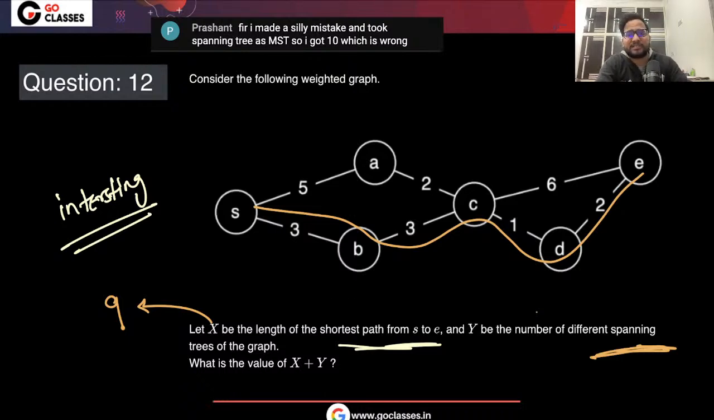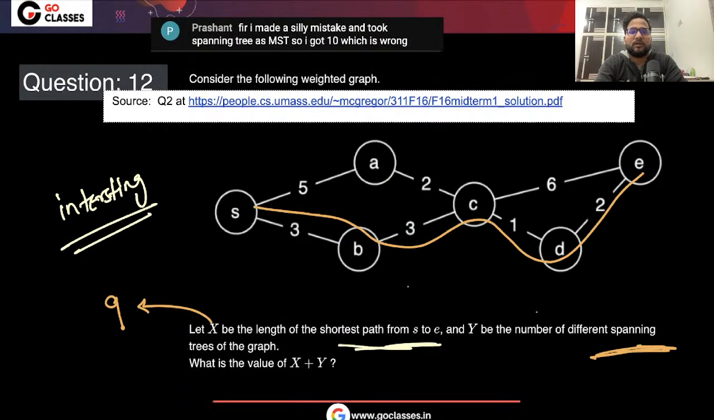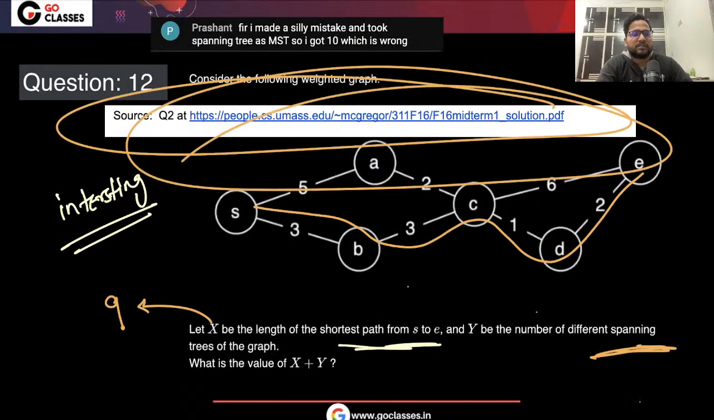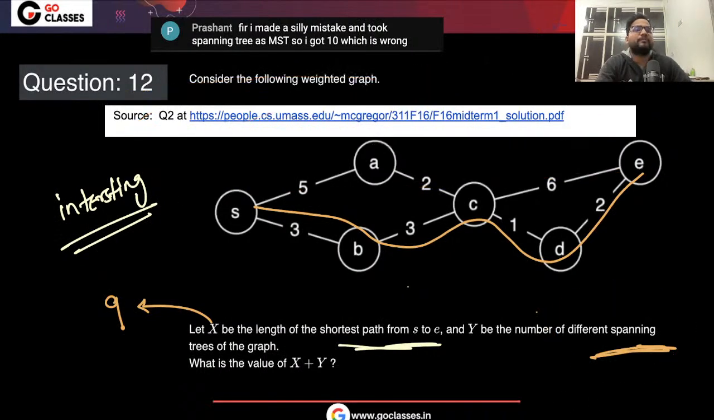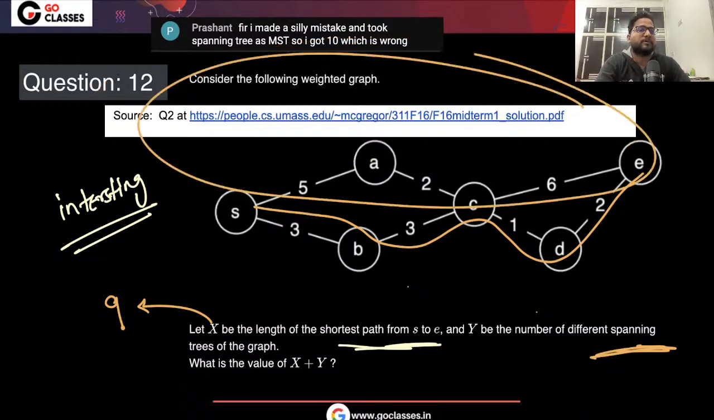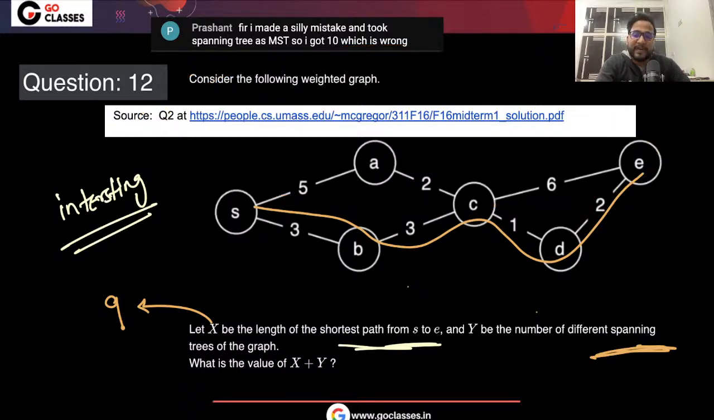Also this is a standard university question. I have not made this question myself, although I could have. Let me tell you the source: as it is, this question was given at Stanford University, and they were also asking for spanning trees, not minimum spanning trees. Actually in this particular link they were asking both spanning and minimum spanning. So how many spanning trees are there?